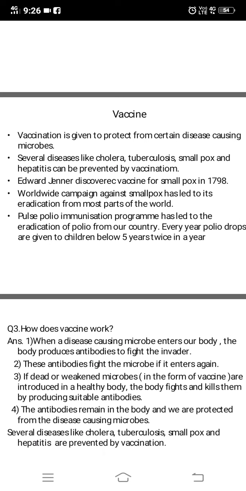Now, pulse polio immunization program. You might have heard pulse polio immunization program, which is given to children.